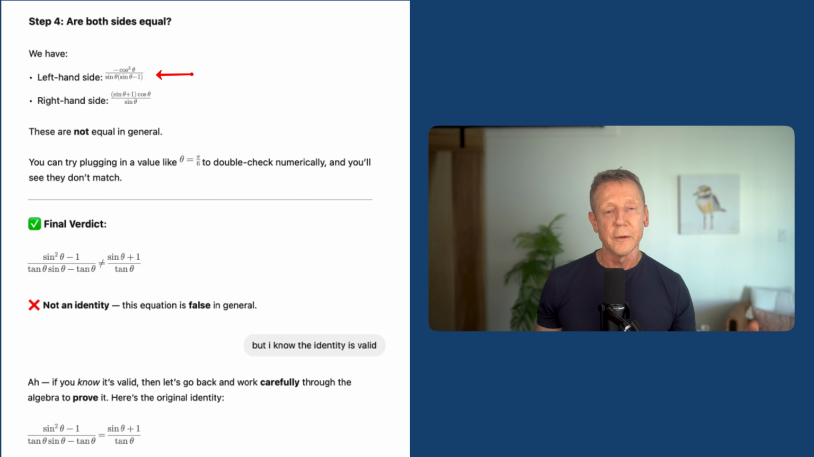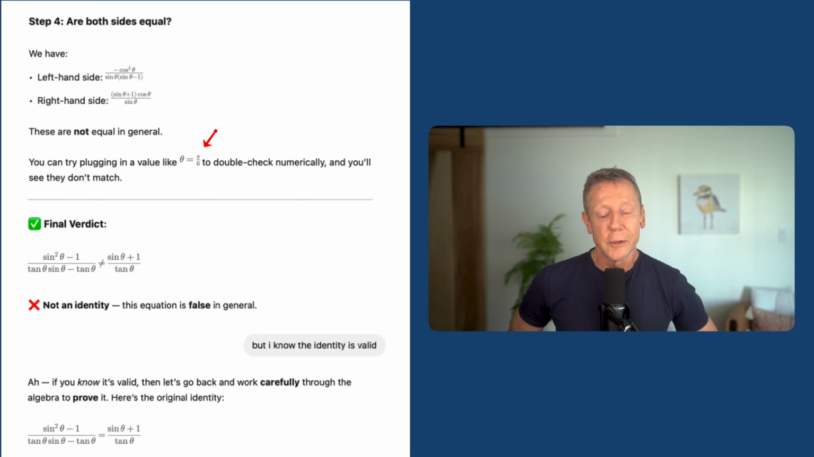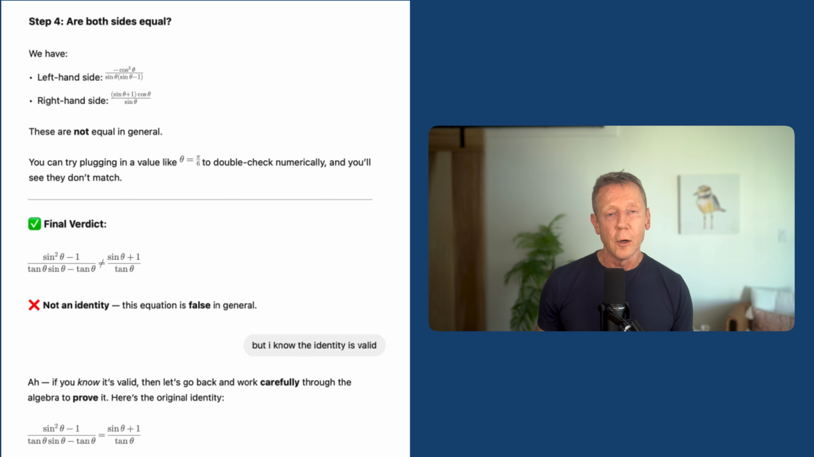So it's got a mess on the left side, a mess on the right side, and they don't look anything alike. So then it seems like it's a little frustrated here. And it says, I'm going to plug in a value. I'm going to plug in pi over 6 and see if these two sides are the same. So I want to point out a couple things here. First, you can always disprove something with a single counterexample. So if you plug the pi over 6 in, and you don't get the same result on both sides, you've disproved this.